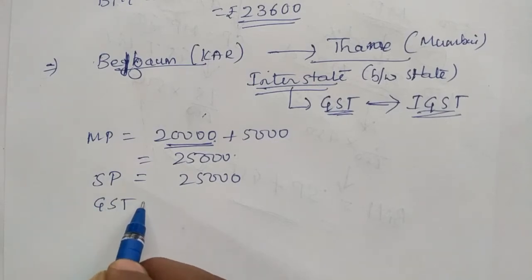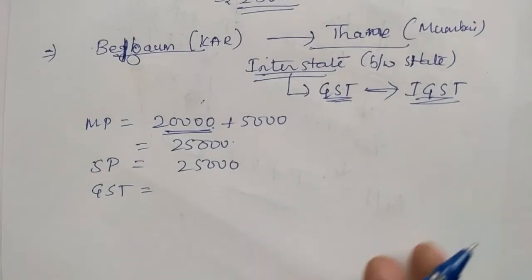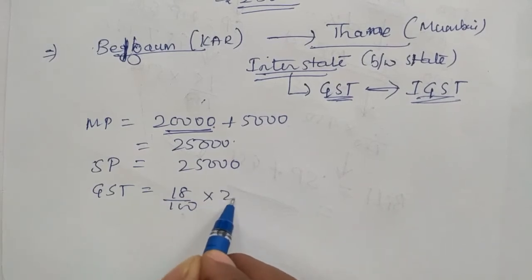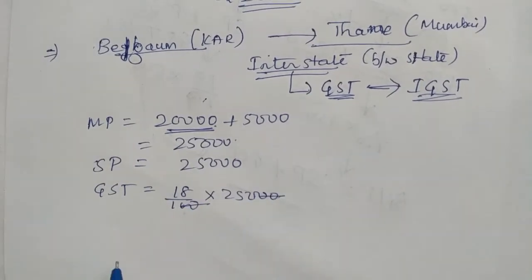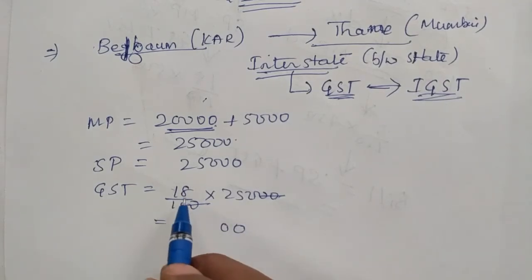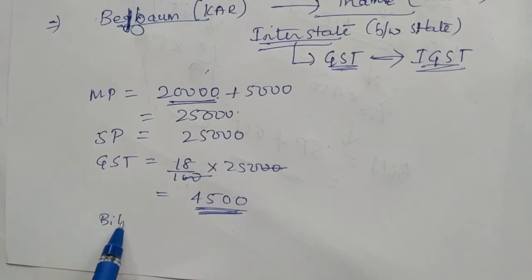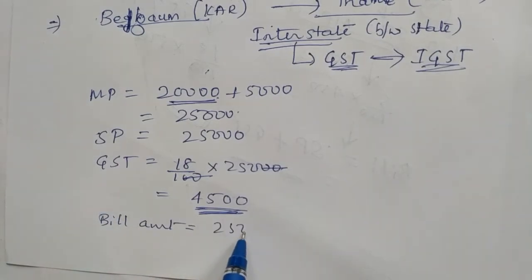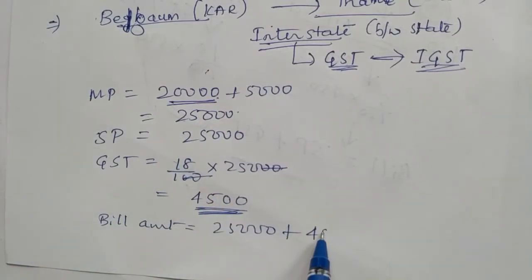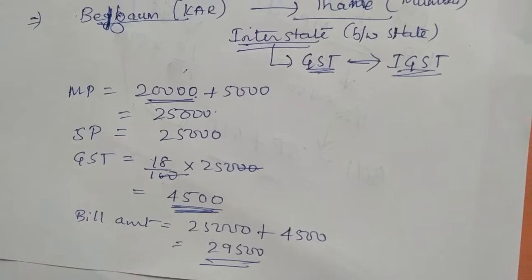Next we go for GST. So how much GST is given there? GST is 18%. 18% of 25,000. Two zeros cancel and we multiply. So 0, 18 5s are 90. 9 carry. 18 2s are 36. So 45. So how much? 4,500. So 4,500 is the GST. Now bill amount. What is bill amount? Bill amount is equal to the selling price 25,000 plus 4,500. Totally it is 29,500. 29,500 is the billing amount.